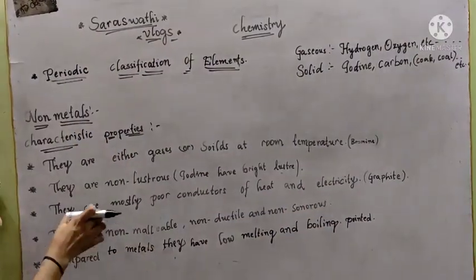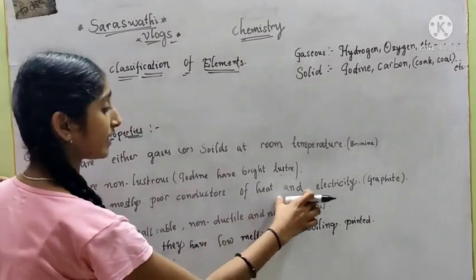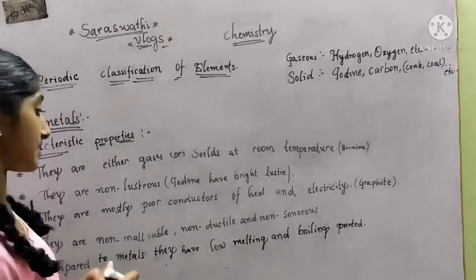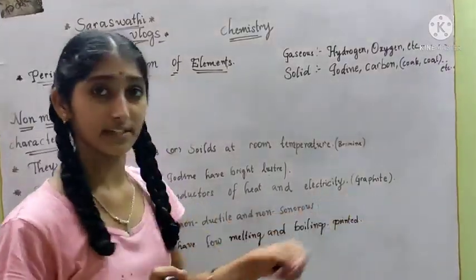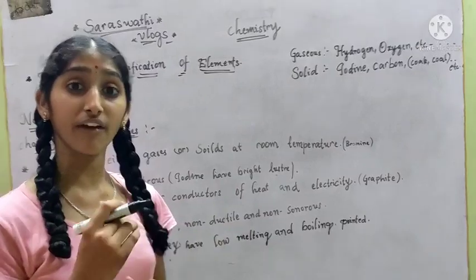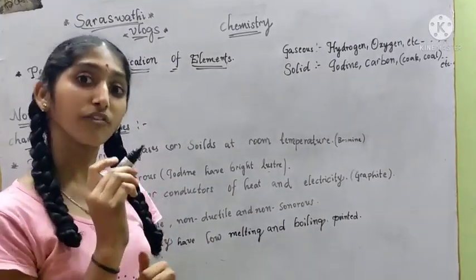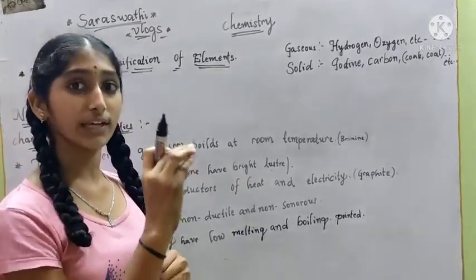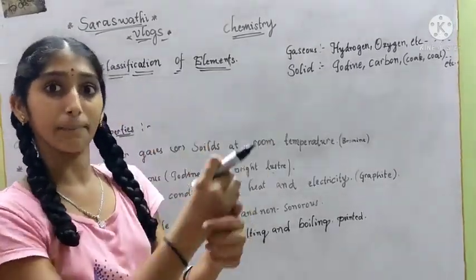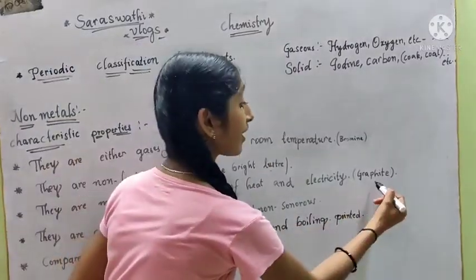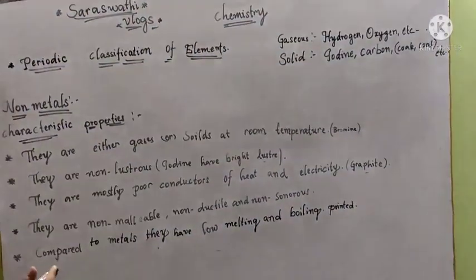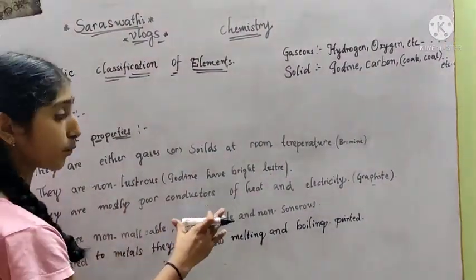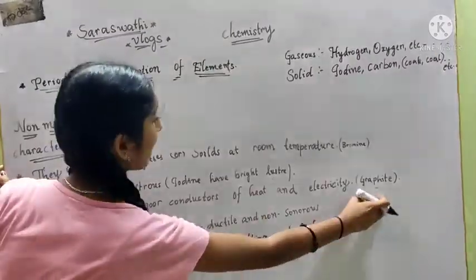Next, they are mostly poor conductors of heat and electricity. Every non-metal is a poor conductor of heat and electricity except graphite. Graphite is found in the pencil lead. If we do an activity, scratch the pencil lead on paper, connect copper wire and an LED bulb to it, the bulb will glow. So graphite is a good conductor of electricity, but graphite is a non-metal. So they are mostly poor conductors, every non-metal except graphite.